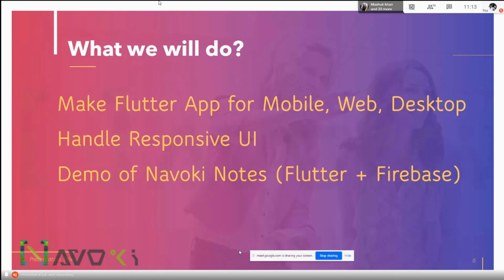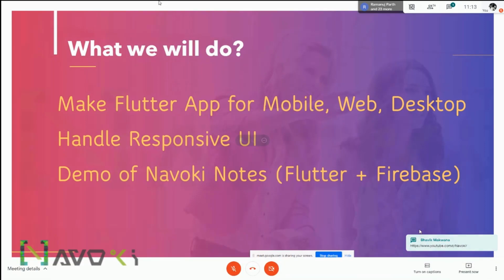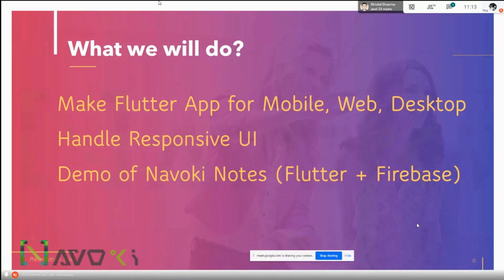And then there is a demo of Nawoki Notes. Nawoki Notes is an open source project that I've made with Flutter and Firebase. So this app works on mobile, web, and desktop. This application is also available on the GitHub profile, you can check on it. It is also available on the Google Play Store and on Snapcraft as a Linux app store, since Google recently announced that Linux apps can be published. So this app is also available on the Snap Store.